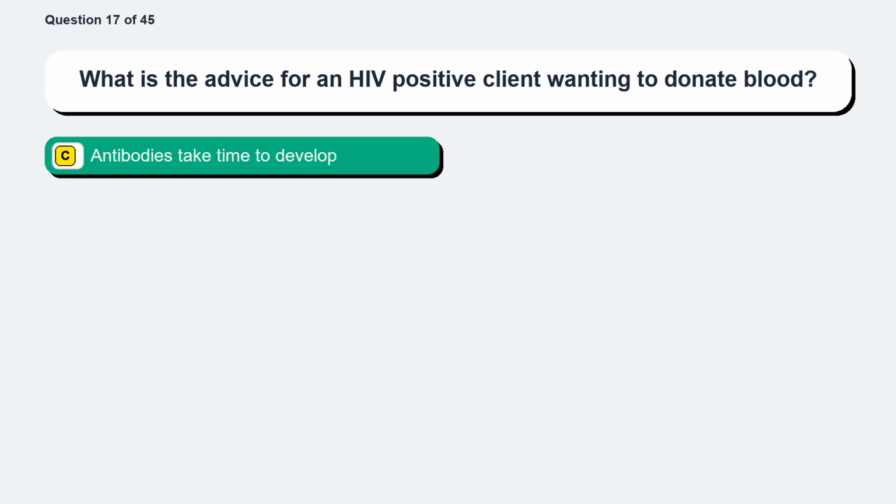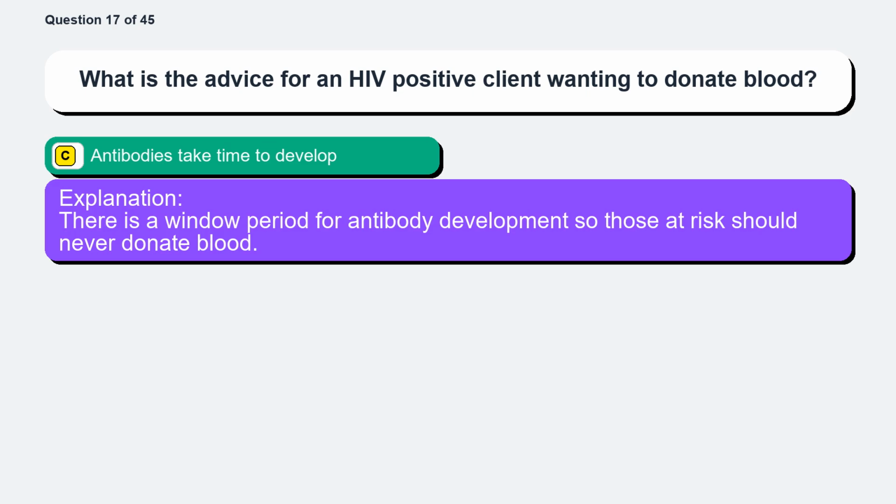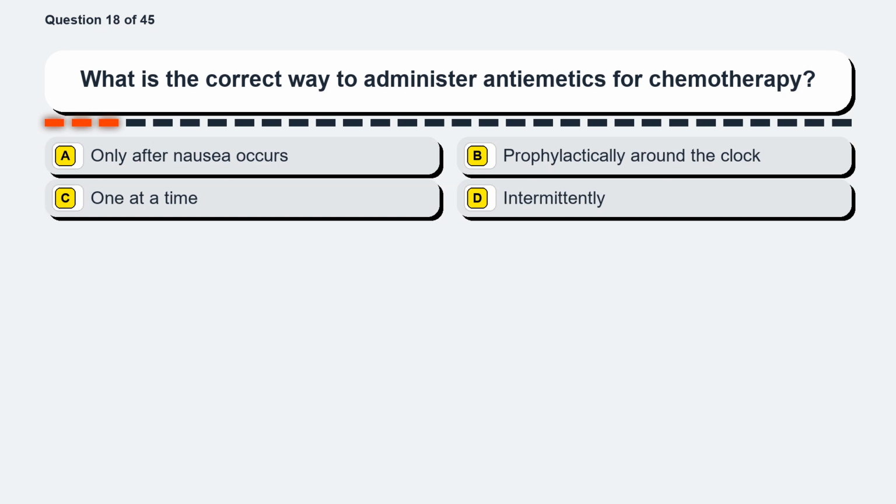The correct answer is option C, antibodies take time to develop. There is a window period for antibody development, so those at risk should never donate blood. Question 18. What is the correct way to administer antiemetics for chemotherapy?